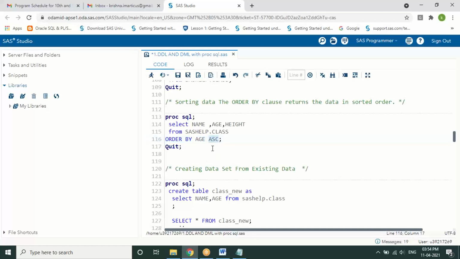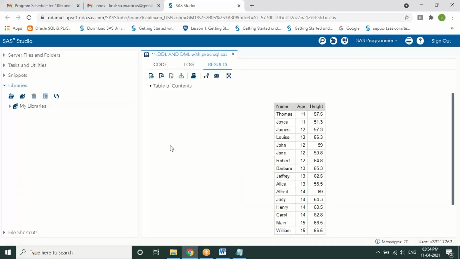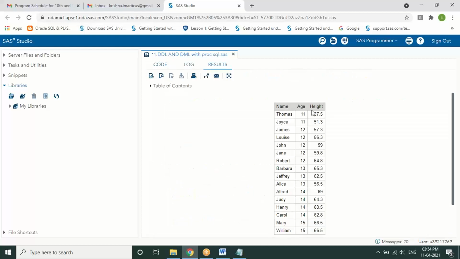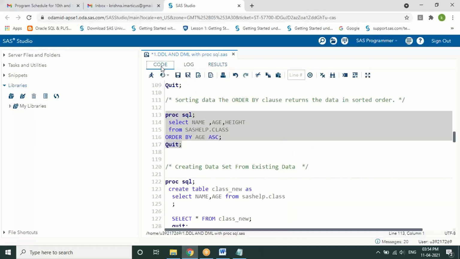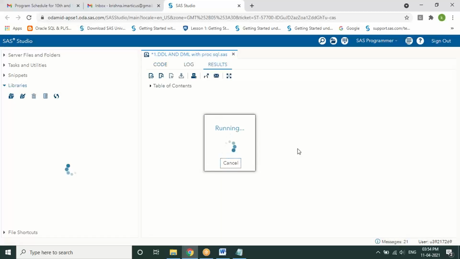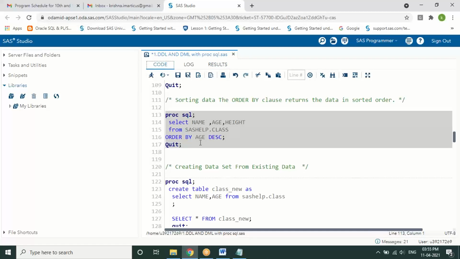Default is ascending, which doesn't require specifying anything, and descending can also be given, so you can get the ordered table of the data displayed. Here I specified age, so I can see the result in ascending order. If you want descending, you can use a keyword called descending, DESC, to have the values displayed in descending order. One of the most important statements to sort the data is the order by statement. Okay.